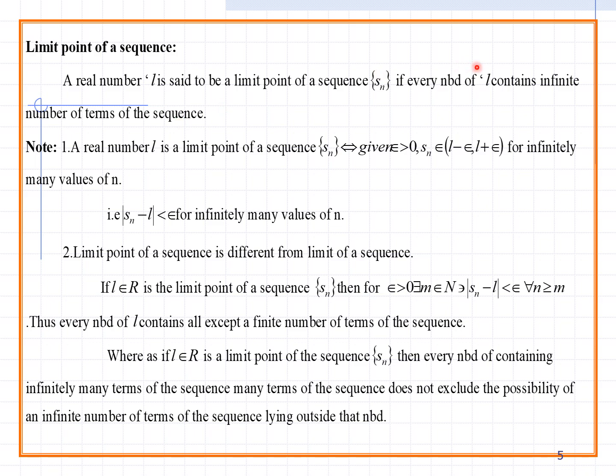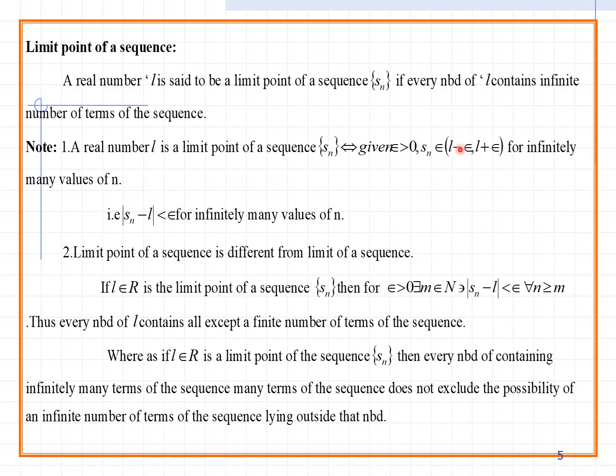So, near values: for example, L is a finite number, and near it there are so many terms in the sequence. Note that a real number L is a limit point of a sequence Sn implies that, given epsilon greater than 0, Sn belongs to (L minus epsilon, L plus epsilon) for infinitely many values of n.